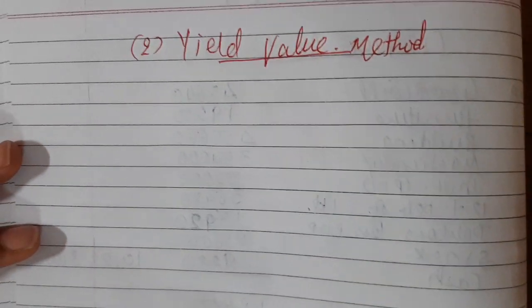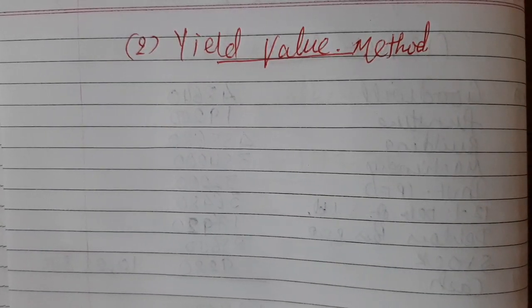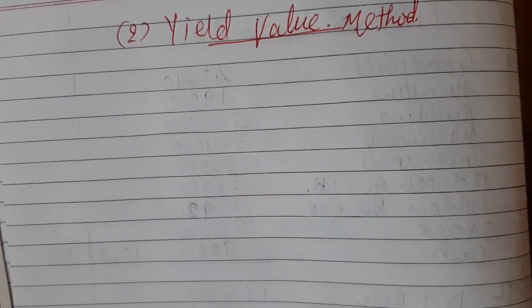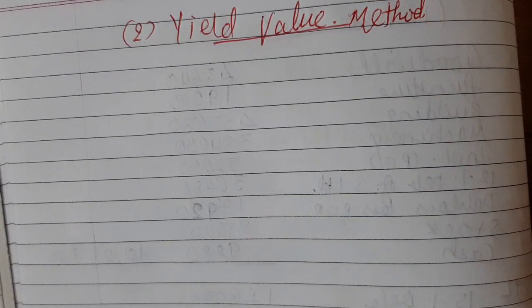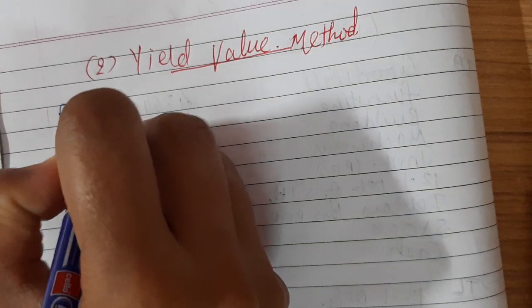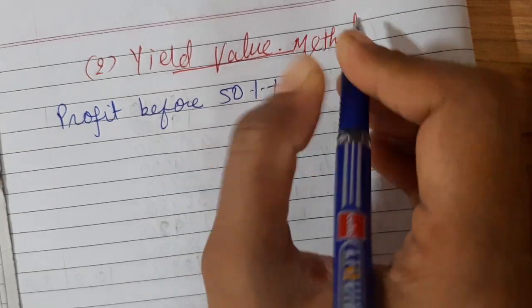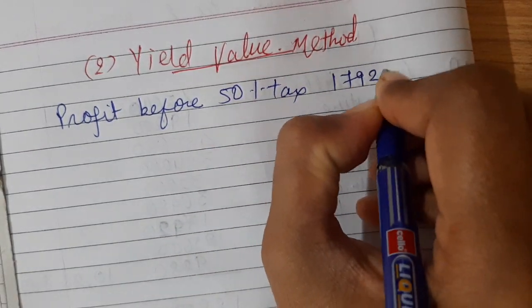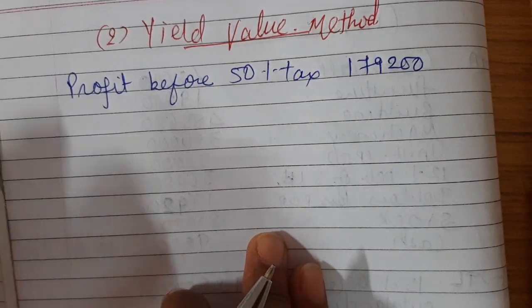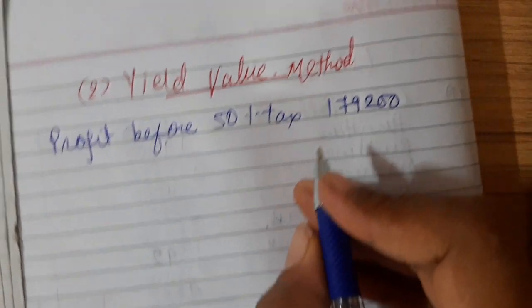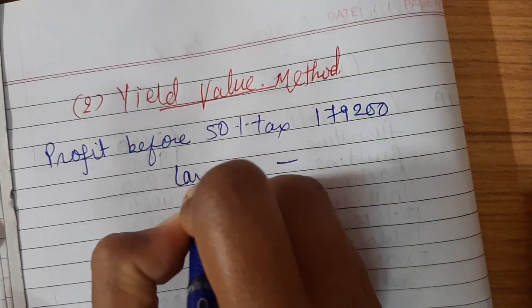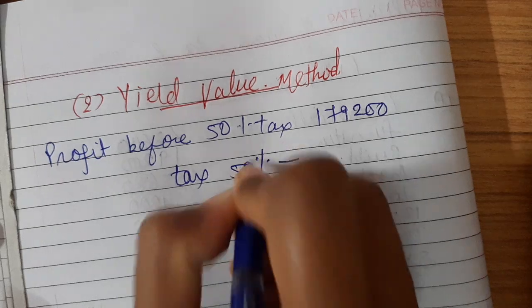So for yield value, we need a rate of dividend, and for the rate of dividend, we need an adjusted profit, right? So a couple of adjustments have to be done. Look at the example. We have been given profit before 50% tax, which is 1,79,200, right? So here this is before tax. So firstly we need to deduct tax at 50%, right?